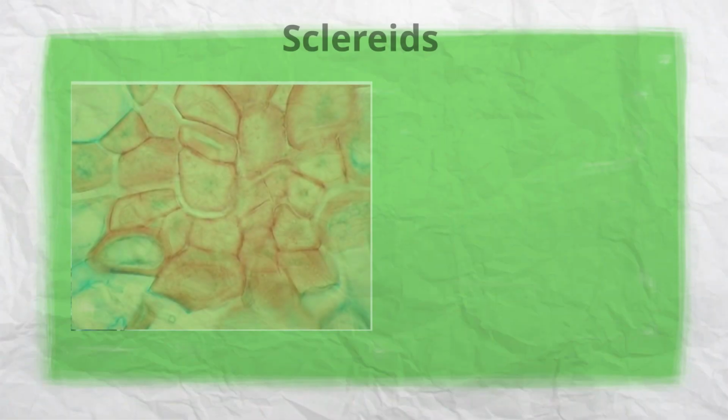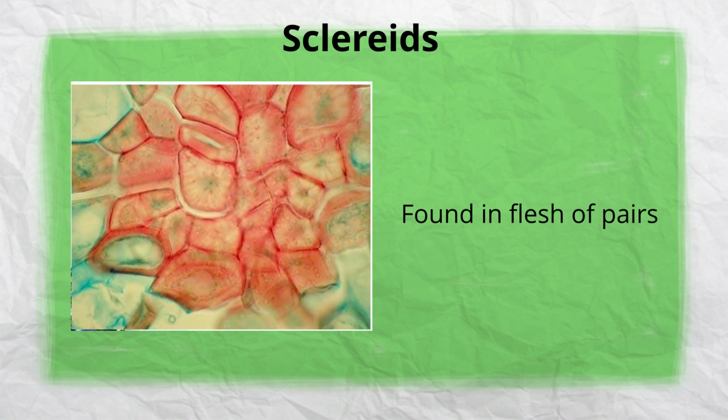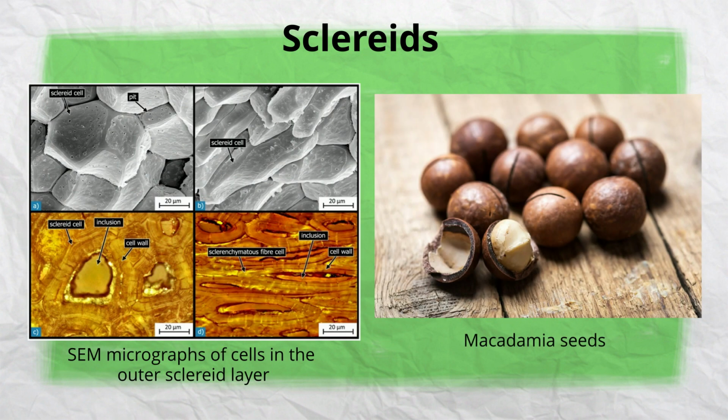Sclereids are also known as stone cells, are found in the flesh of pears where they give the gritty texture. This is the SEM micrograph of outer layer of sclereid cells, display that they are very rigid and have tough structure. The hard coat of macadamia seed is made up of this type of sclerenchyma.